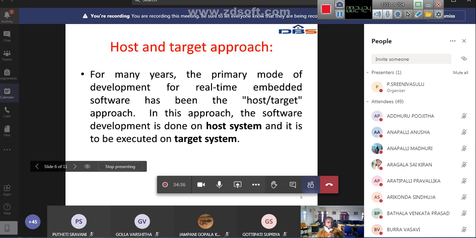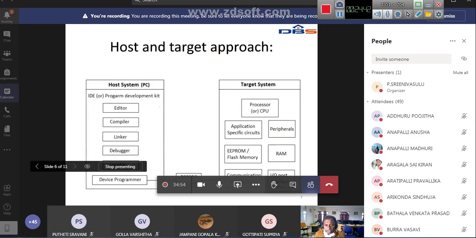So host system means it is a system on which we execute the program, and target system means it is a system on which finally we dump that executable onto the field system, or otherwise the embedded system. Okay, that is what is called a target system. Now this is the host and target system architecture, you can see this. Now I will explain block by block.